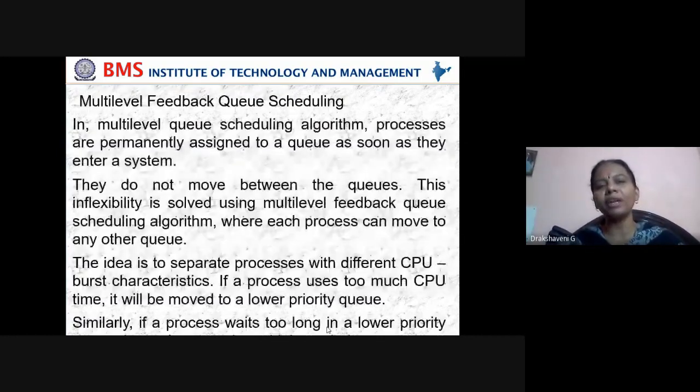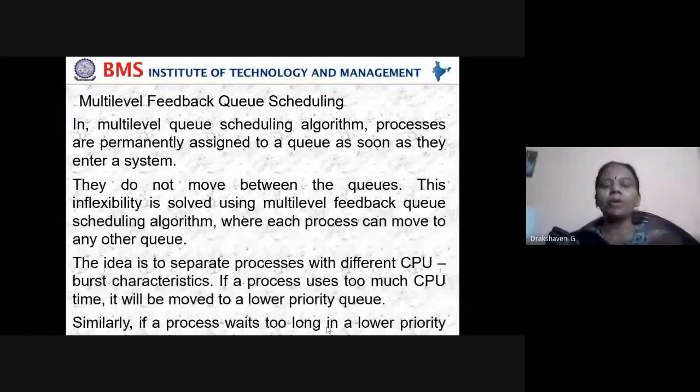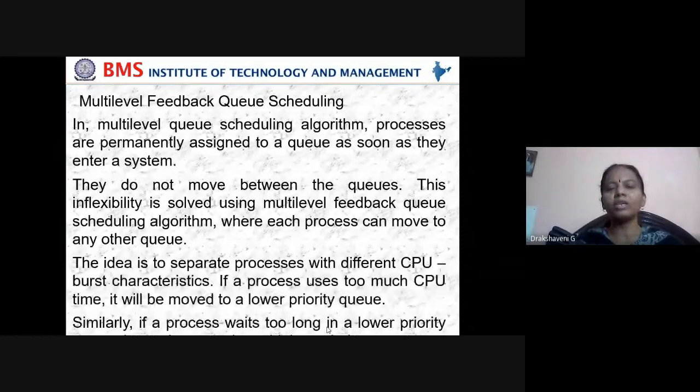In multi-level queue scheduling algorithm, processes are permanently assigned to a queue as soon as they enter the system. What does it mean? Permanently. So now I may have five queues. If process one enters, I will see whether it requires foreground or background. Based on that, I will see that it should be fixed for M1.